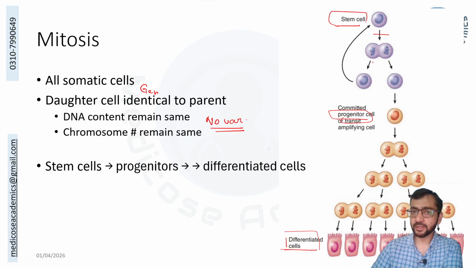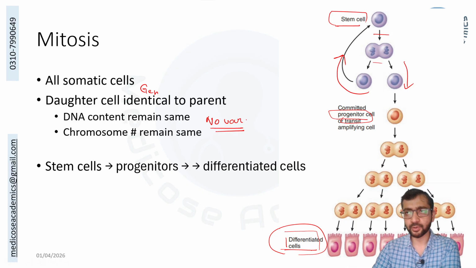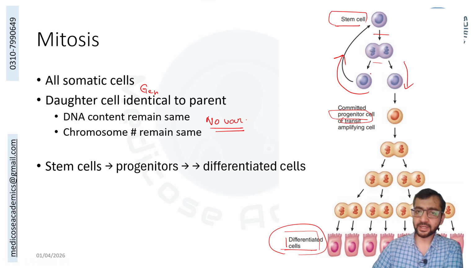Stem cells duplicate and send one of the daughter lines onto further differentiation and duplication, and the other one is saved as the stem cell again. So you have a maintained stem cell population. This stem cell is a little different, or undifferentiated, as compared to the differentiated cell. Let's take an example of the surface of the stomach cells, the enterocytes. So they are different from enterocytes.